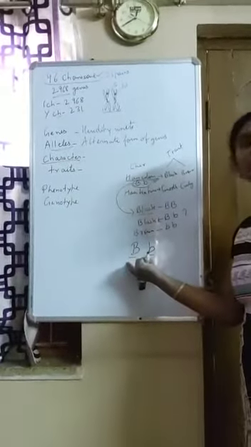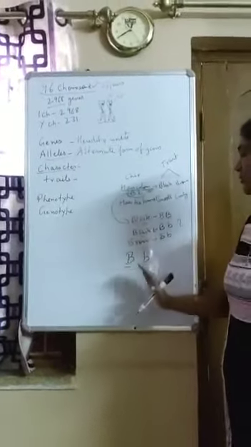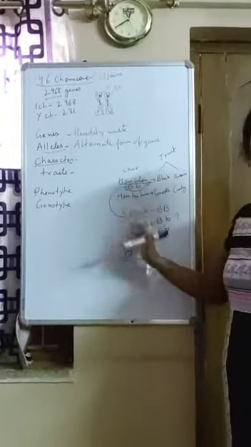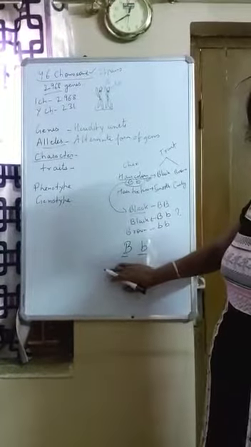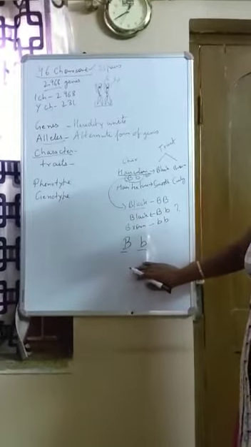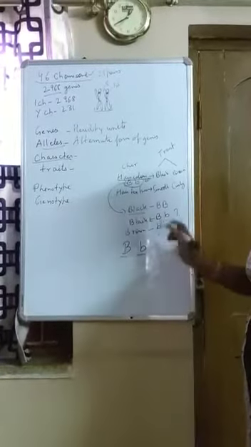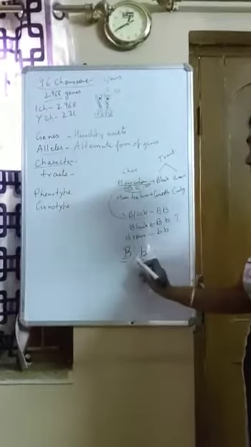They are the alternate form of genes which are responsible for the same character, or which encode for the same character but in a different way. In a different way means capital B is encoding for black and small b is encoding for brown. Got my point? Okay. Now the question arises, so these are what? These are alleles, alternative form of genes.